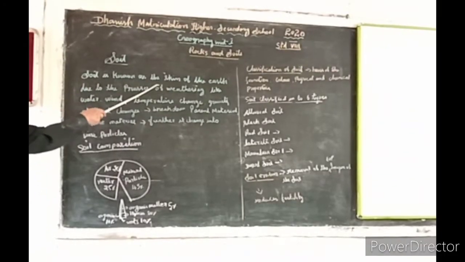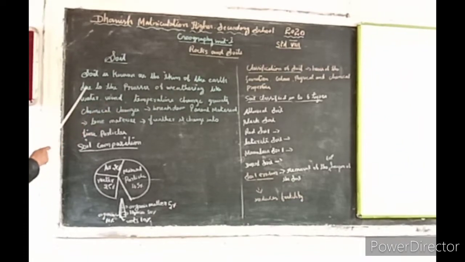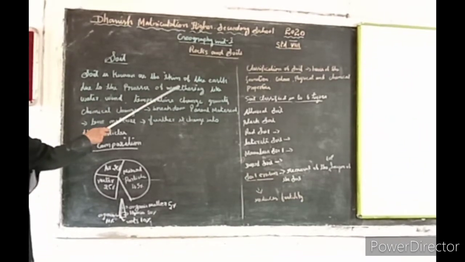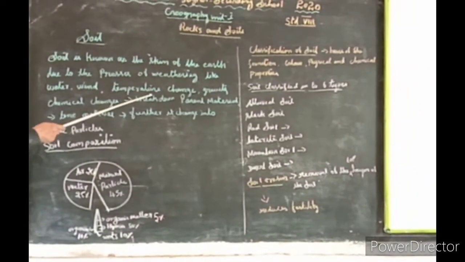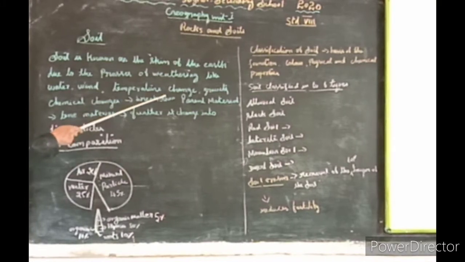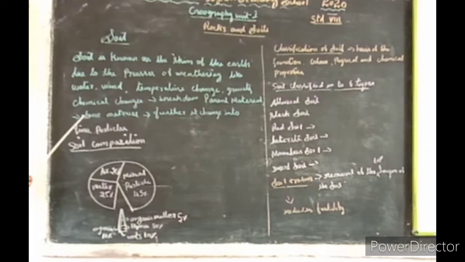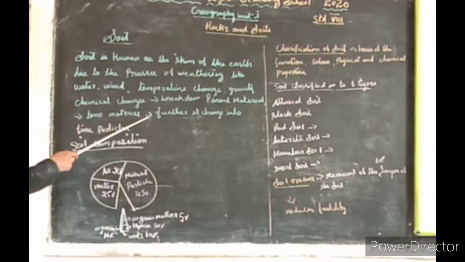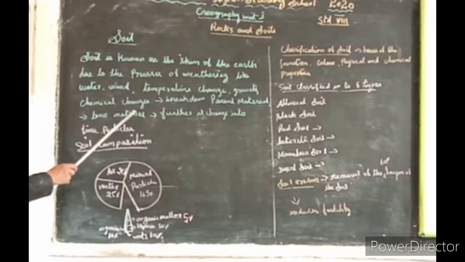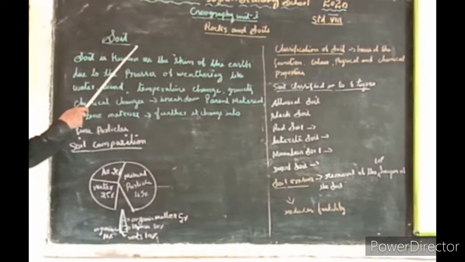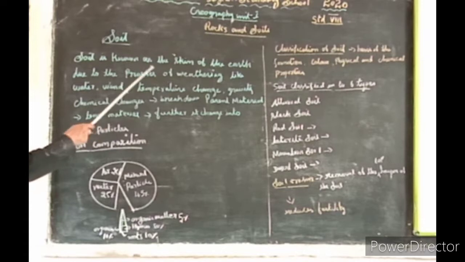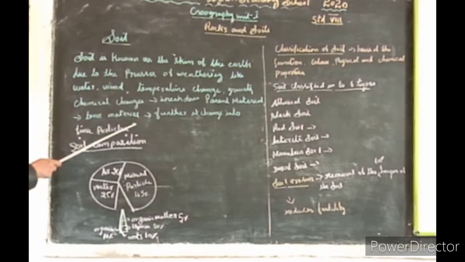Soil is known as the skin of the earth. Due to pressure and weathering like water, wind, temperature change, gravity and chemical change, the parent material rocks break down and change into loose material. In future this changes into soil. The loose material is known as soil. Soil is also known as fine particles.